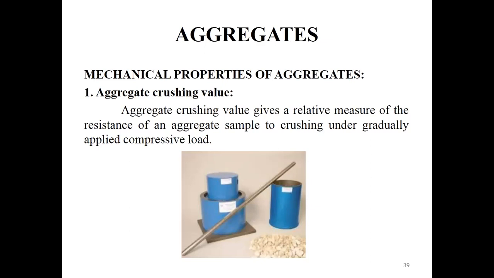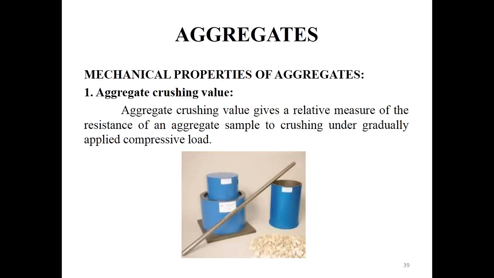First, we oven dry the sample and tamp it in 3 layers in the cylindrical mold, which is a cylindrical steel cup. Then we measure the weight of that cylindrical mold along with the aggregate sample using the weighing machine. That weight is noted as W1.